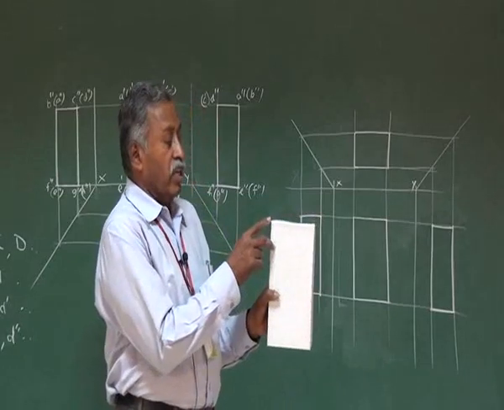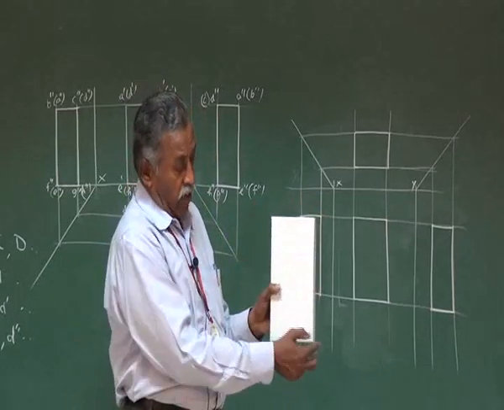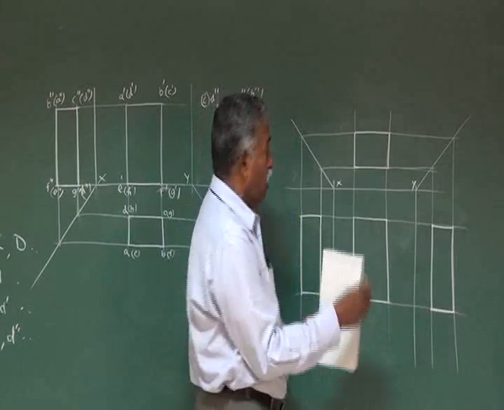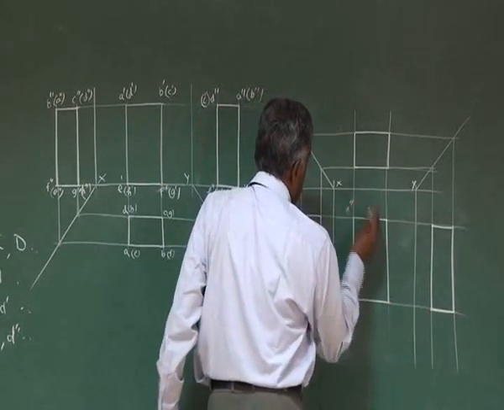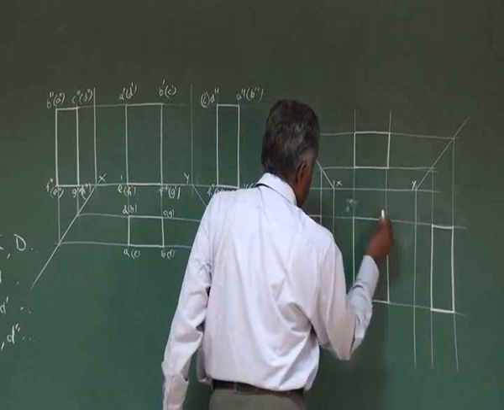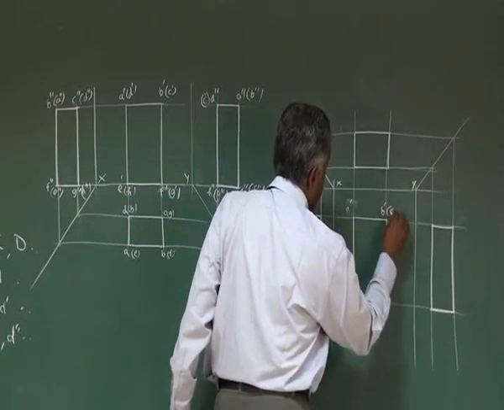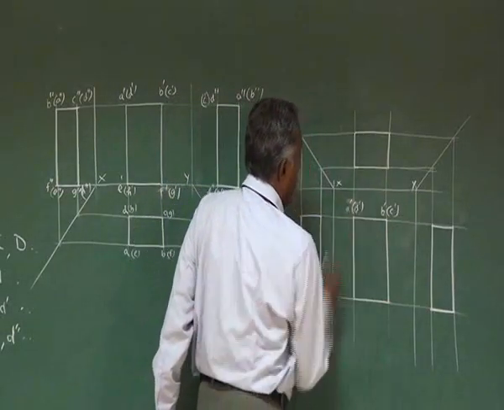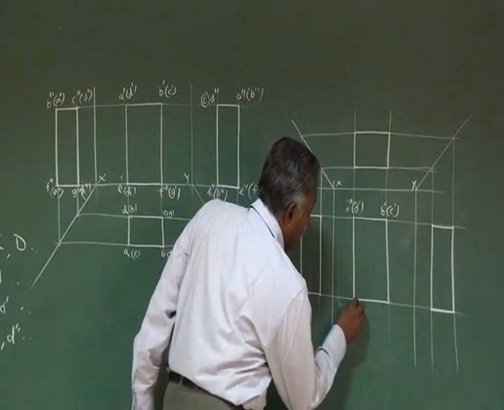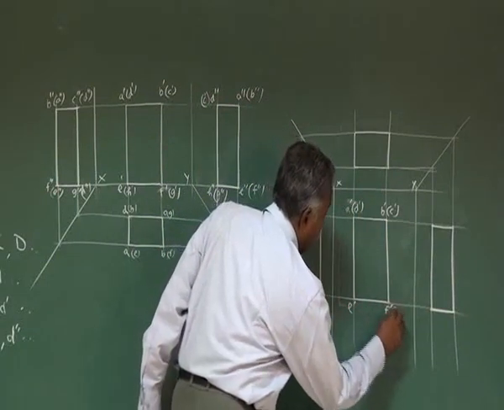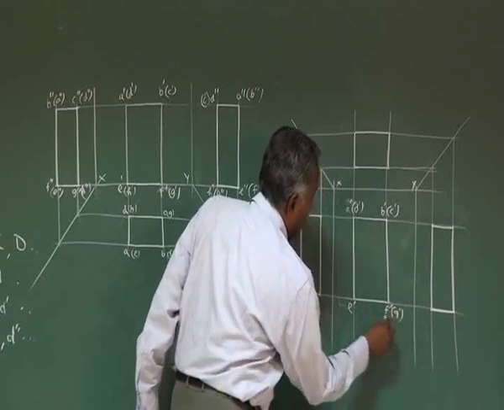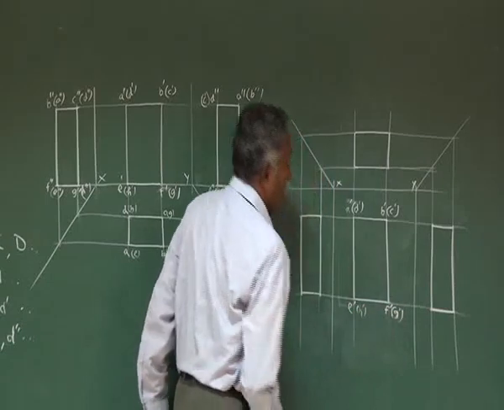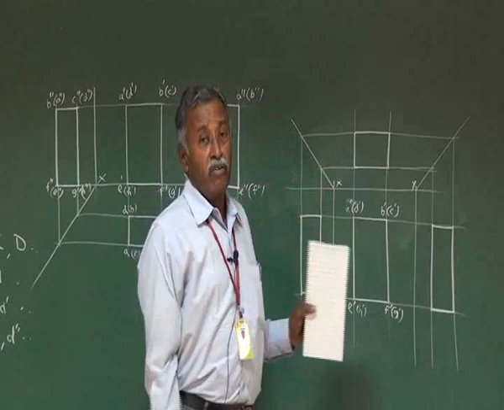The same way, A, B, C, D, E, F, G, H. Now in the front view, same, A and B are visible points. A dash is here, A dash is here, B dash here, C dash is hidden and D dash is hidden here. Now in the bottom points, E dash and F dash are in front, G dash behind F dash and H dash behind E dash. So this is the marking in the front view.